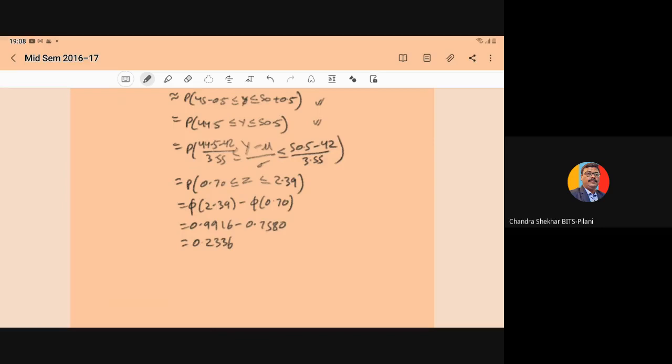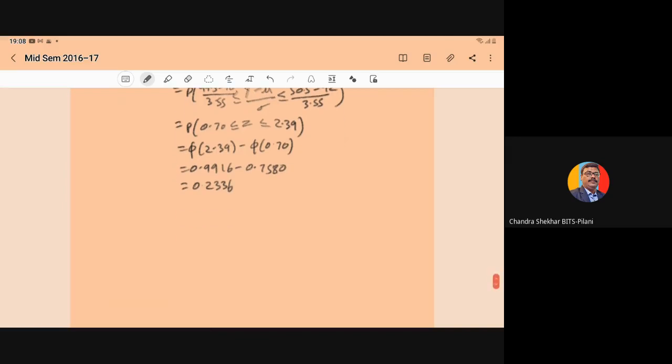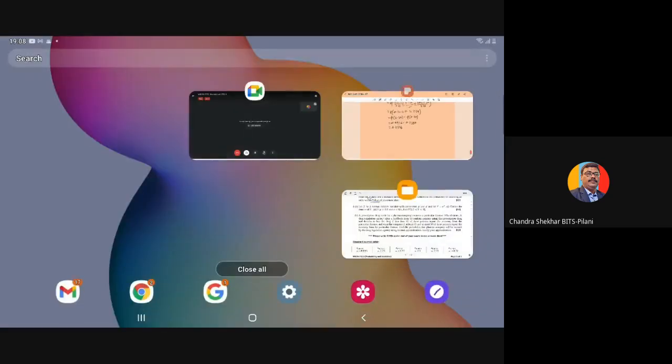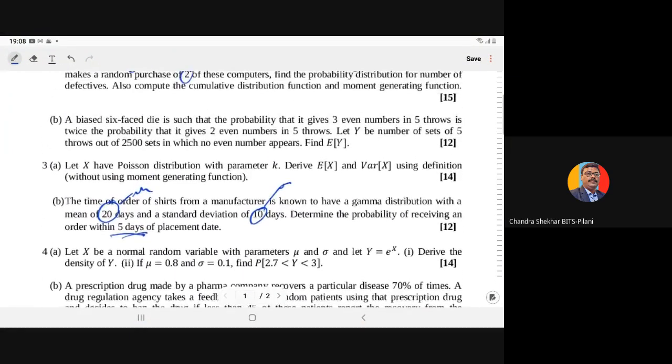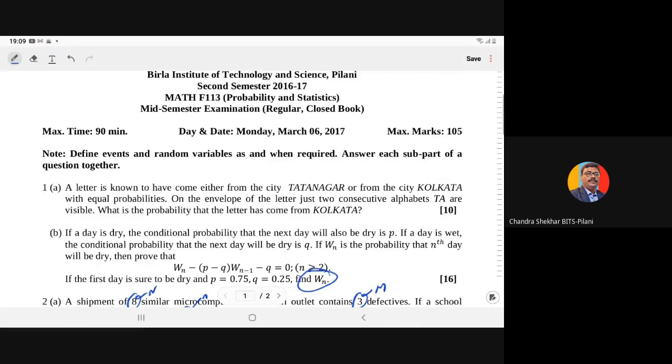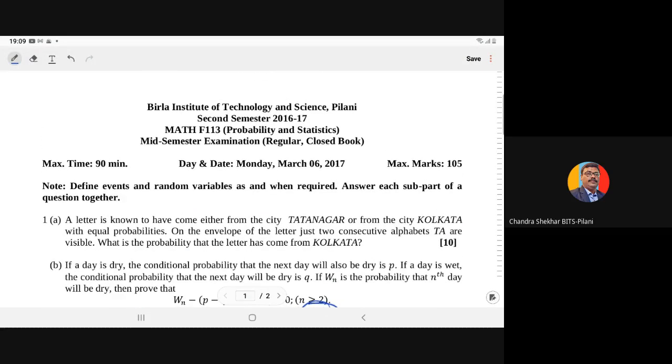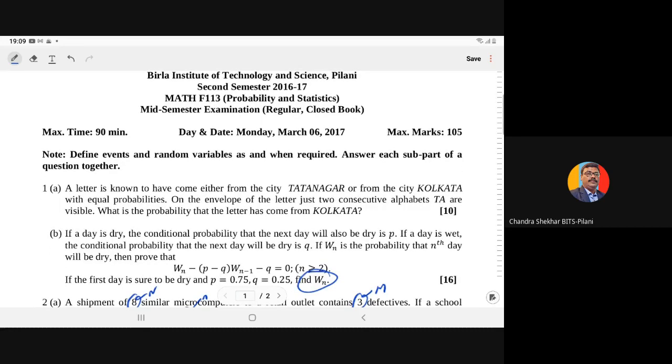So it will become 0.9916 minus 0.7580, so the required probability will be 0.2336. So here we have seen the solution, or the procedure to solve the different questions which came in the mid-semester examination of Math F113 Probability and Statistics in the second semester of 2016-17. So hopefully it will be helpful for your preparation.